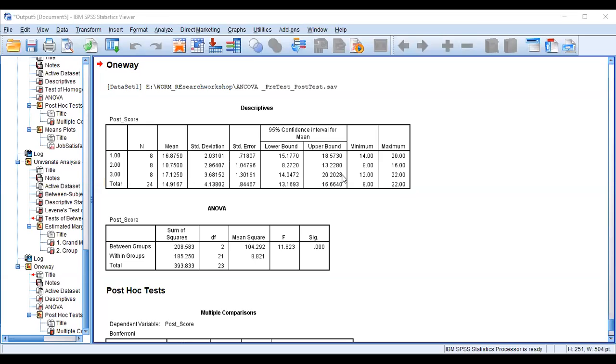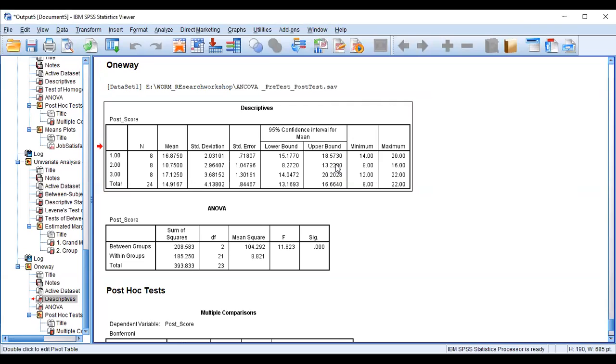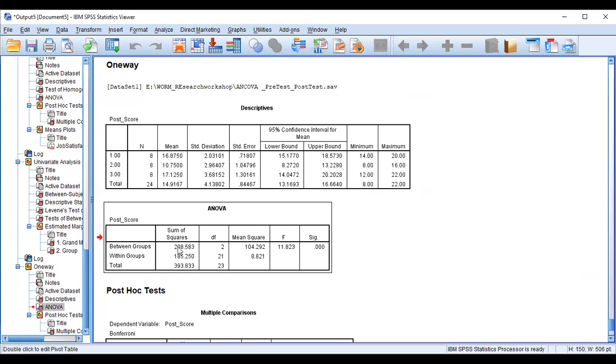So in the output window, first we are observing the mean and standard deviation for three groups. The post-test score among the three groups is statistically significant. Its p value is less than 0.05.